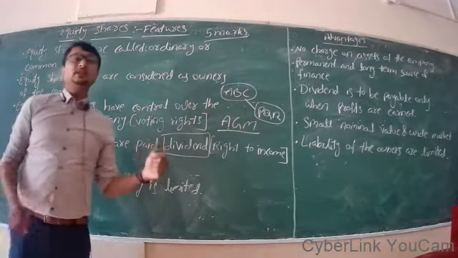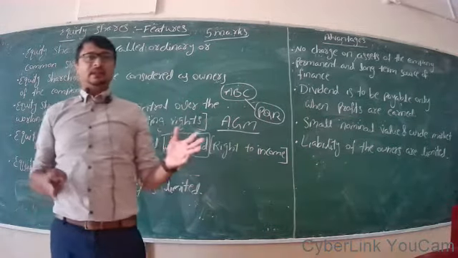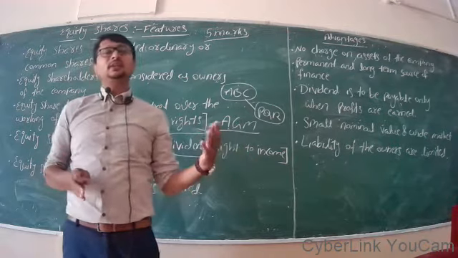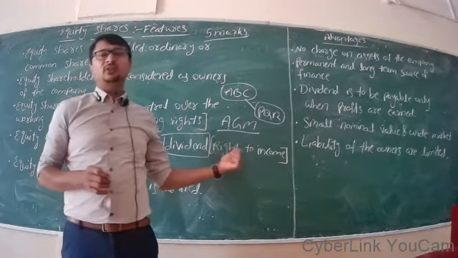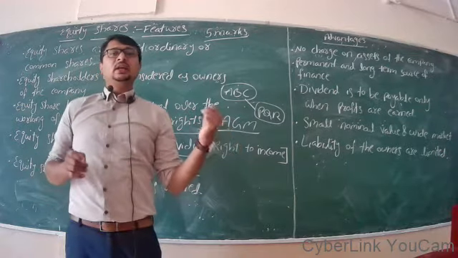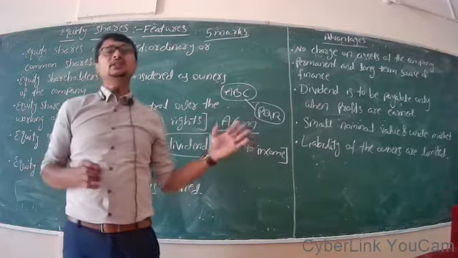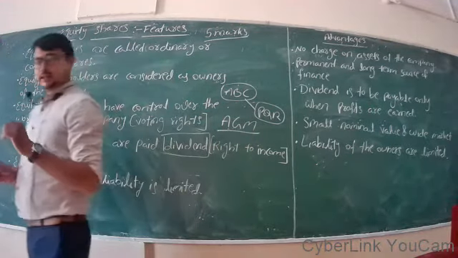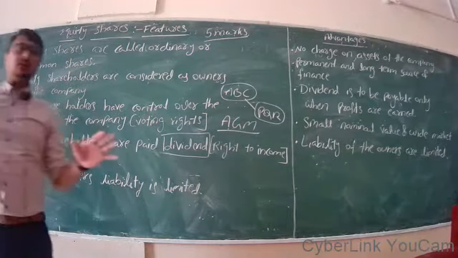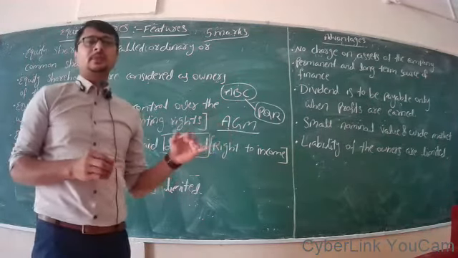Since we consider equity shareholders as owners of this company, they have the right to the income of the company. That means they have the right to get the part of profit earned by the company. So dividend is nothing but the part of profit distributable among its equity shareholders.